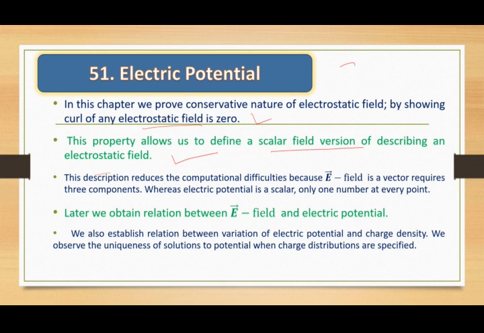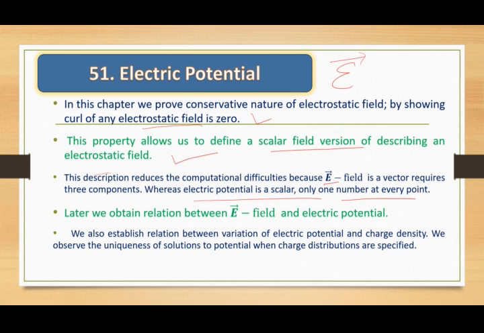Now we are using the electric field vector. Instead of this vector, can we use only one single scalar to describe the field? The answer is yes. This description reduces the computational difficulties, because E involves its three vector components, whereas electric potential is a scalar, only one number at every point.